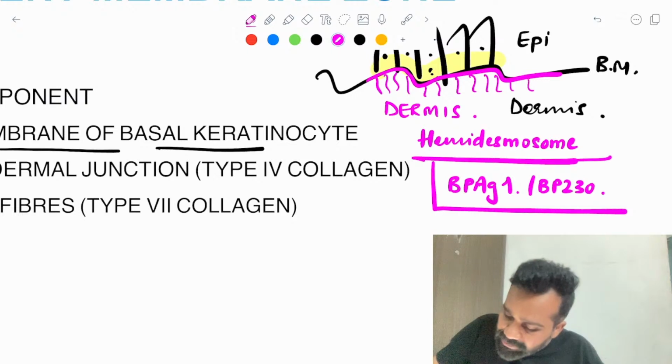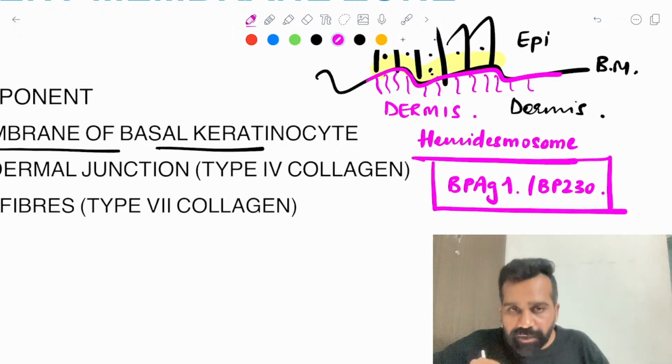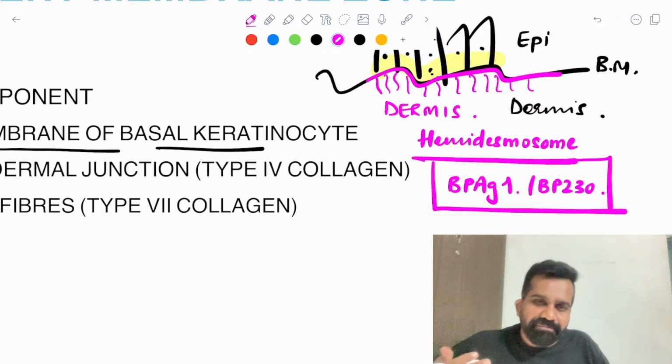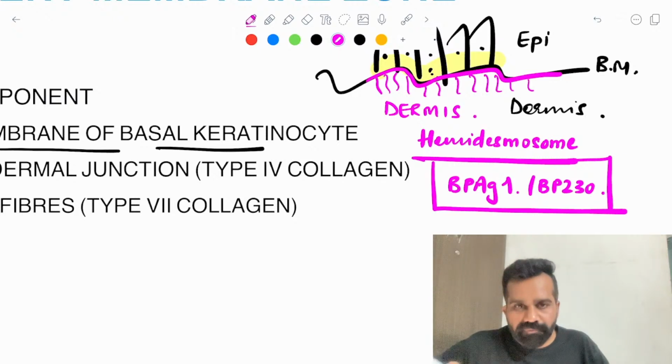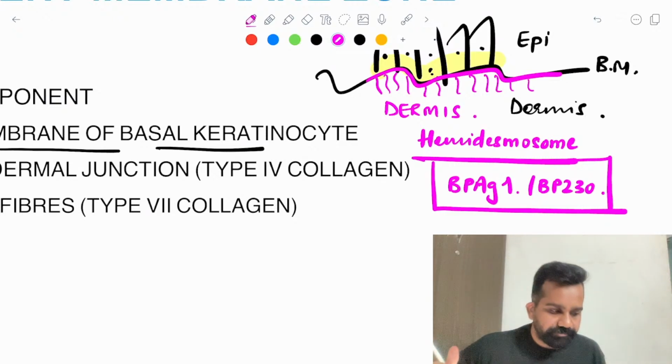This hemidesmosome is known as bullous pemphigoid antigen 1 and BP230. The name is given because of bullous pemphigoid. BP means bullous pemphigoid antigen 1, bullous pemphigoid 230, because in bullous pemphigoid antibody is formed against the hemidesmosome.